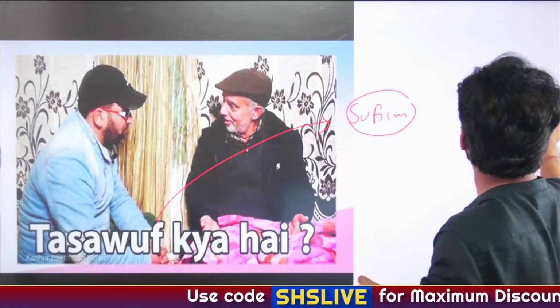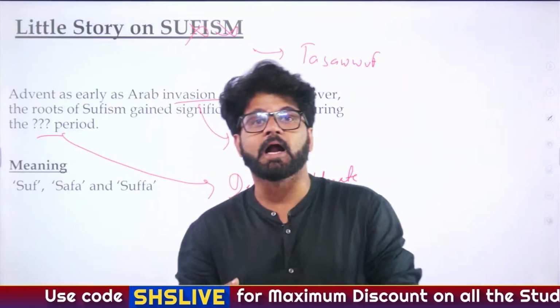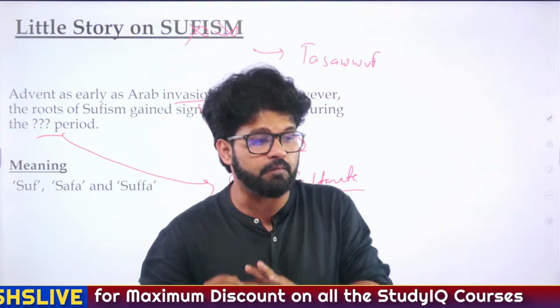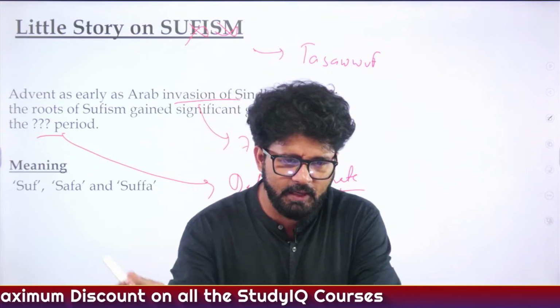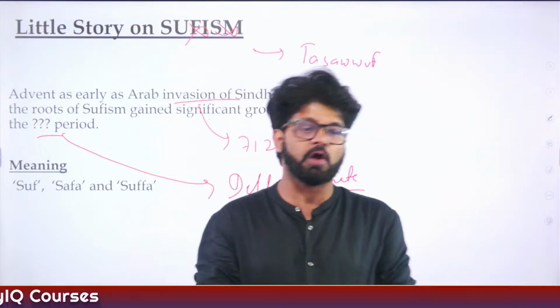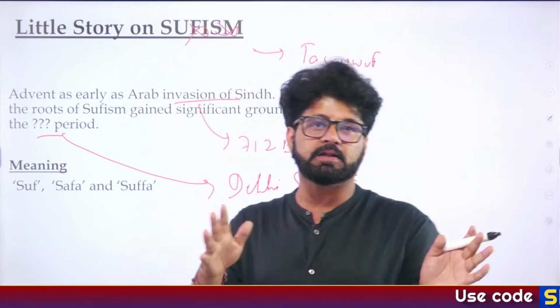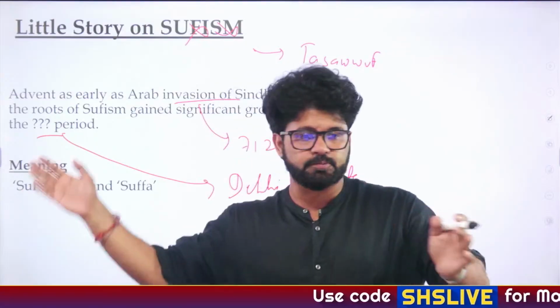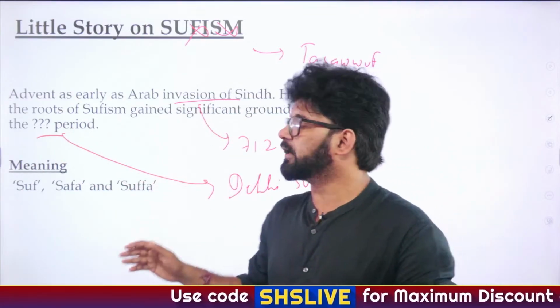When I say one thing again and again, that means that particular term is very important from an exam perspective. Why did the Arabs invade Sindh? The main reason is expansion, the propagation of Islam. They were expanding here, there and everywhere. So when they expanded in the Indian subcontinent, they conquered Sindh.